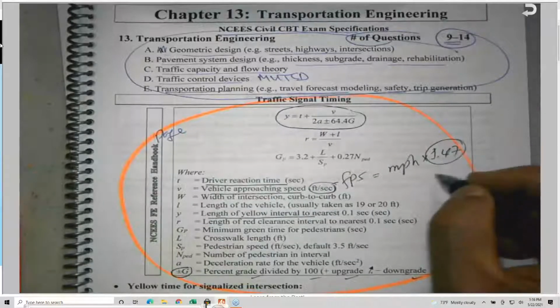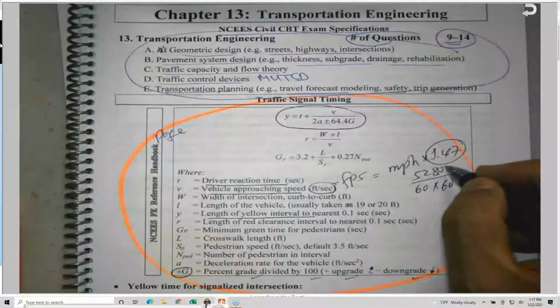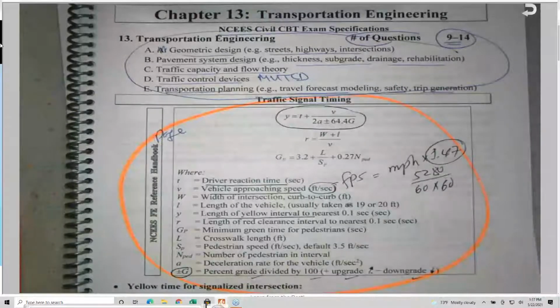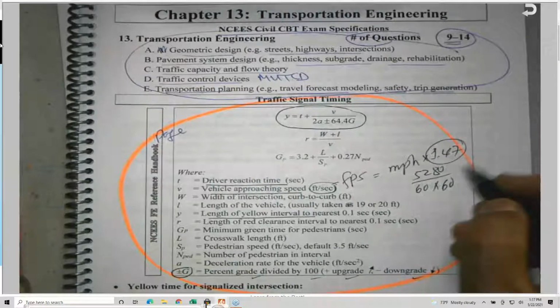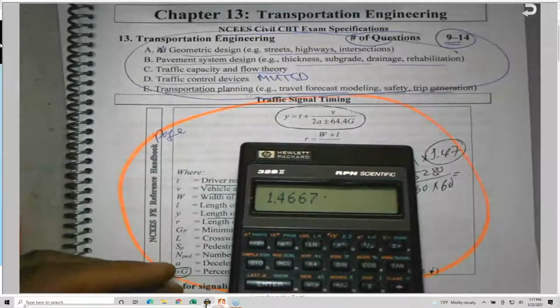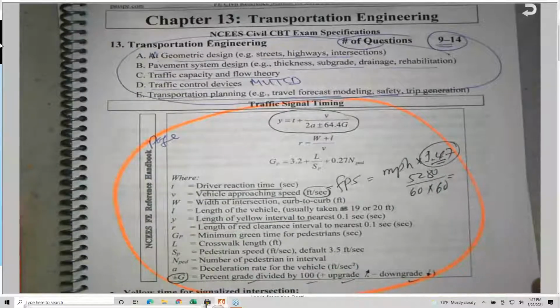It came from 5280 divided by 60 divided by 60, because of feet per mile, 60 minutes and 60 seconds. This gives 1.4667, so we round it to 1.47.